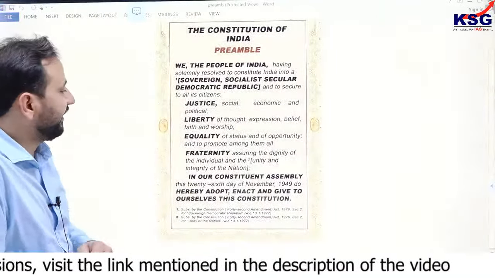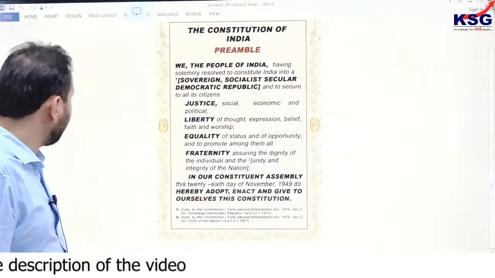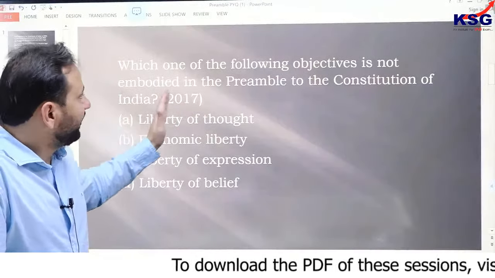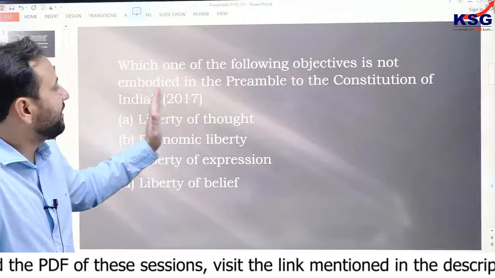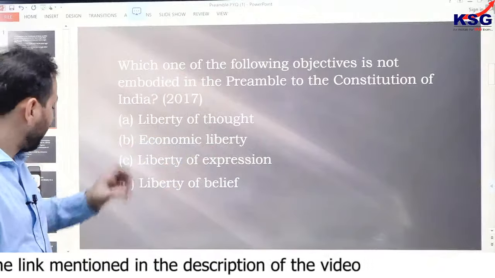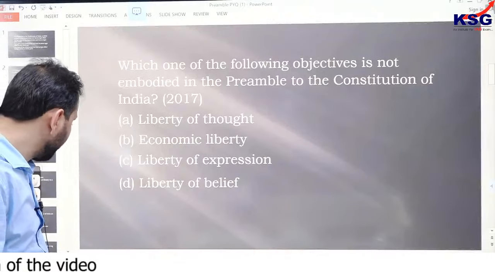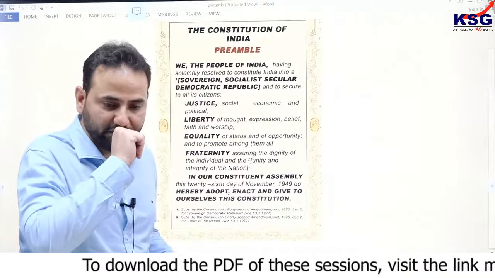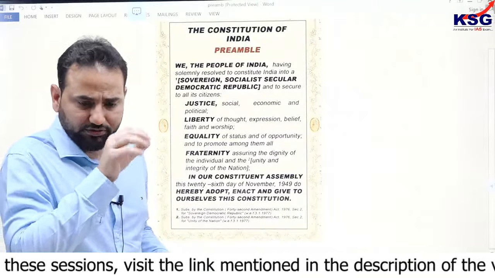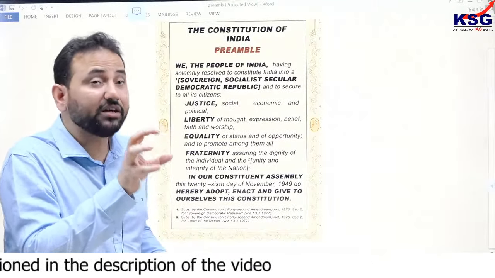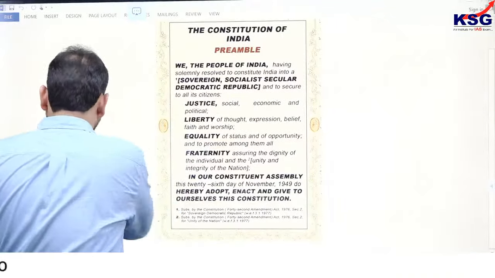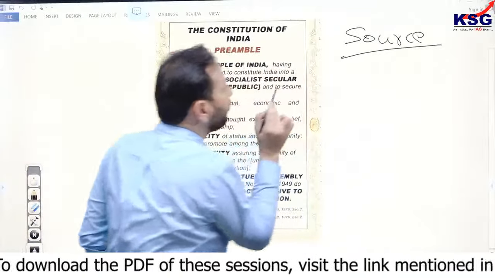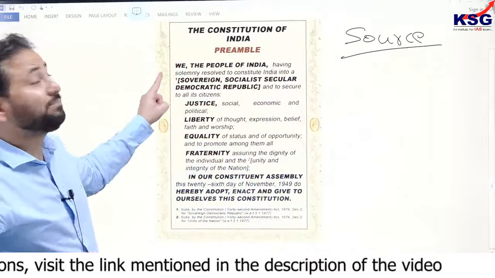If you see this preamble again, just see the question. The question here is about which one of the following objectives is not embodied in the preamble to the Constitution of India. Now, if you talk about the objectives, then automatically the question comes: what do we get from this preamble? If you see this preamble to the Constitution of India, this preamble gives you certain basic concepts. Like, at first, it gives you the source. And what is the source? The source is we, the people of India.